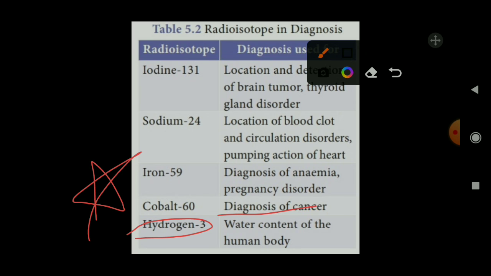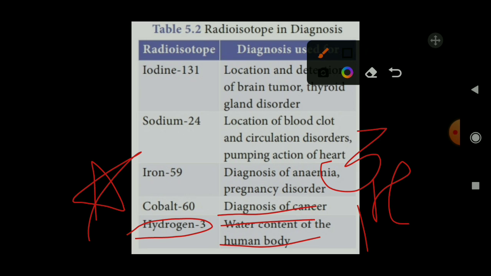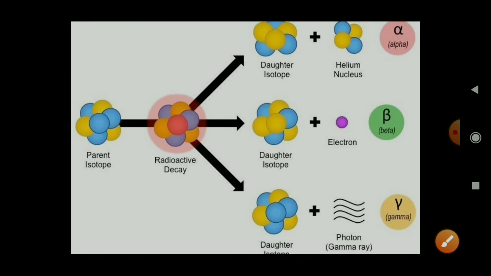Hydrogen 3 is used for the water content of the human body. Hydrogen 3 means tritium, which has a mass of 3 and atomic number of 1, with 2 neutrons in it. The water content of our human body is measured using this hydrogen isotope.